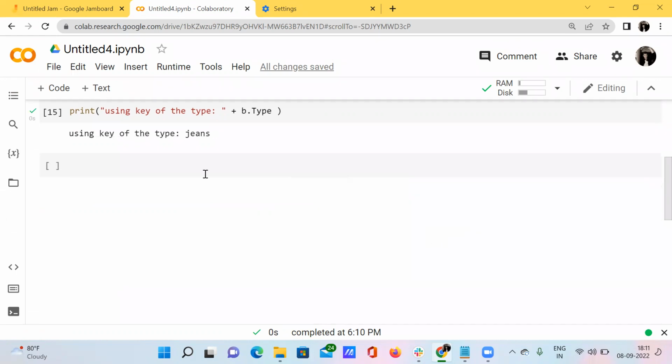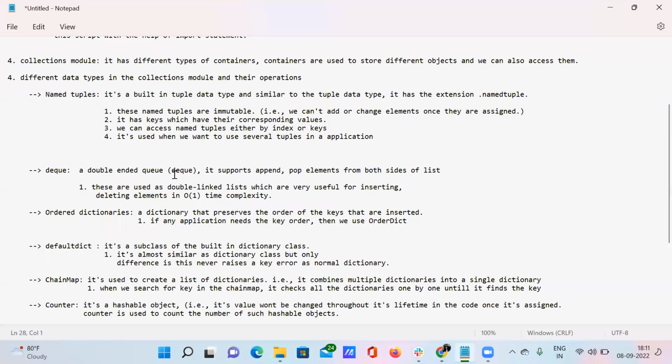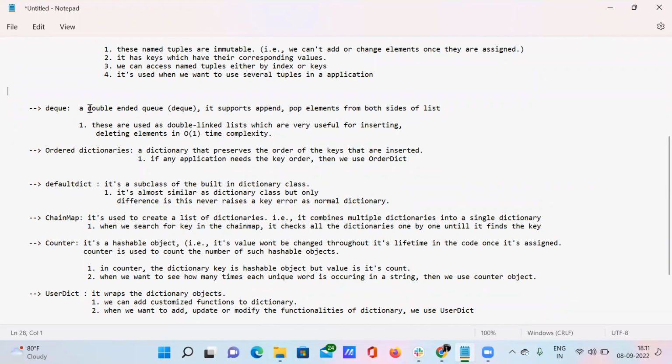And here I'm just moving on to the next one, like deque. The full form of deque is double-ended queue. Okay. It supports two functionalities like append and delete. Delete is nothing but we can call it pop. We can append, that is we can add elements, or we can pop, that is we can delete elements from both sides of the list. Don't worry, I will explain this terminology with the help of a real world example.